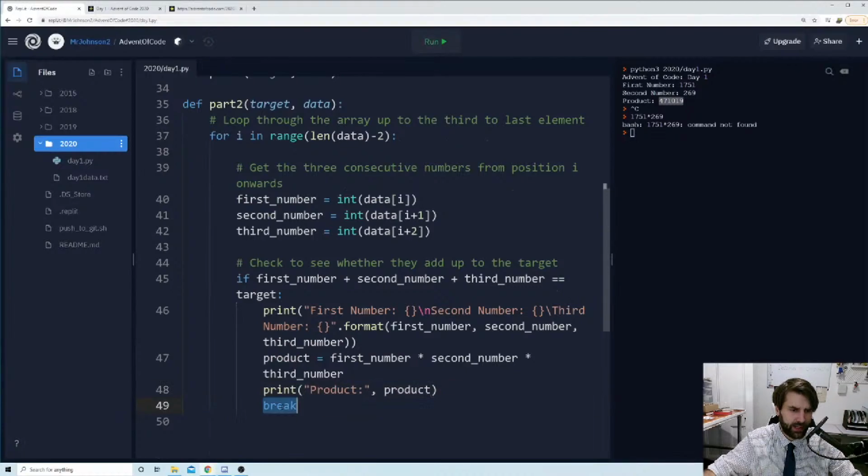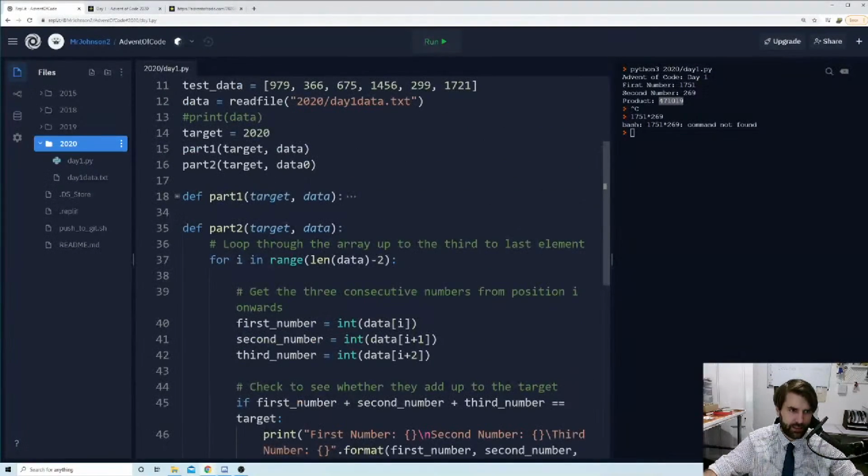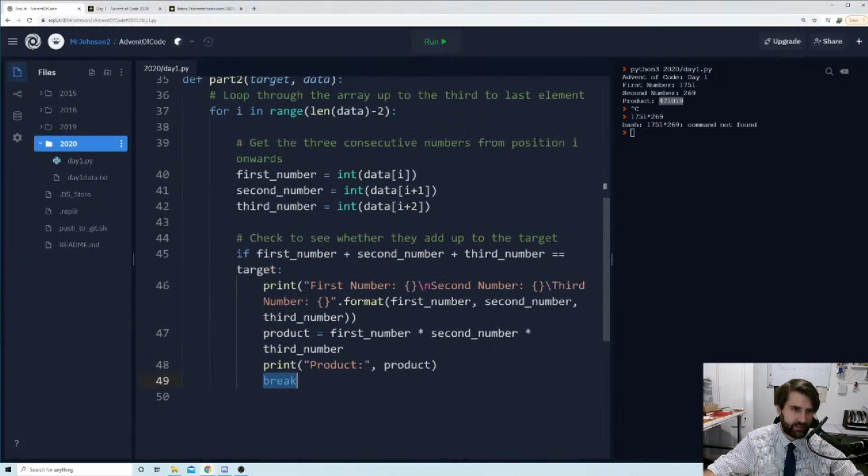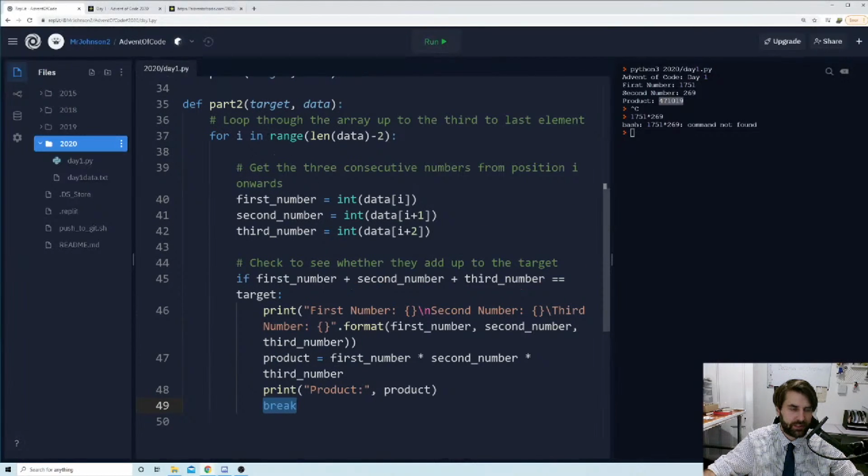Now this keyword break, I didn't really explain it when I used it in part 1 and the atrocity that was part 1. But break will essentially just allow us to stop the loop. So if this is true, we're like, yeah, stop. You don't need to stop checking. No, seriously, you don't need to keep going. Just stop. You're done. And it will just exit the for loop. So that's all break does. It's quite nice because you can optimize your code rather than it just keep churning on even though it's done what it needed to do.